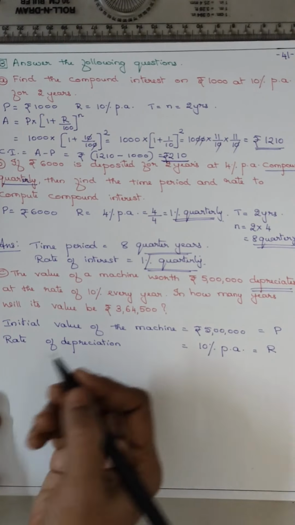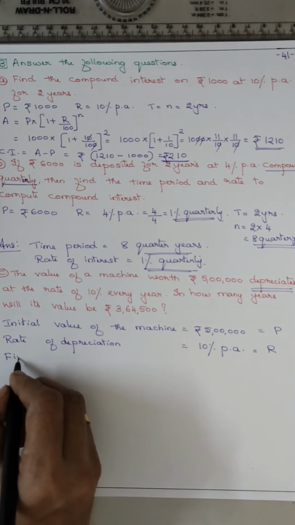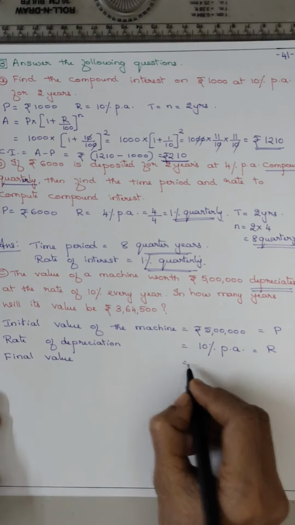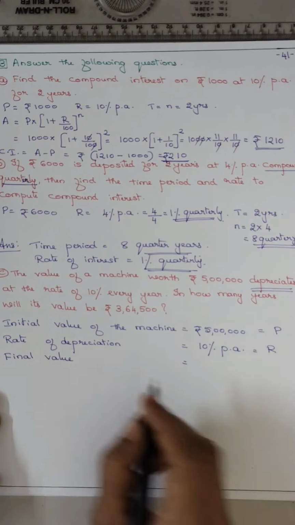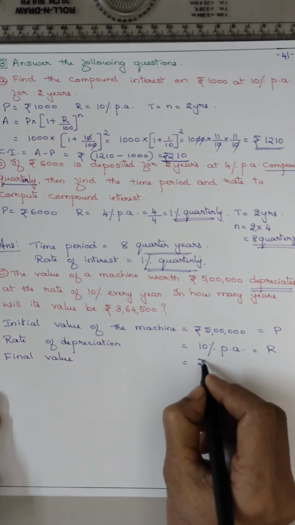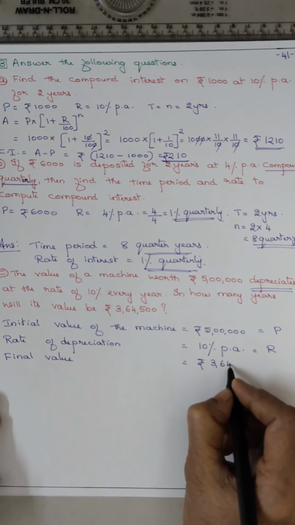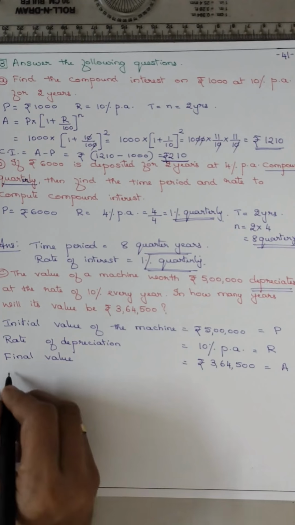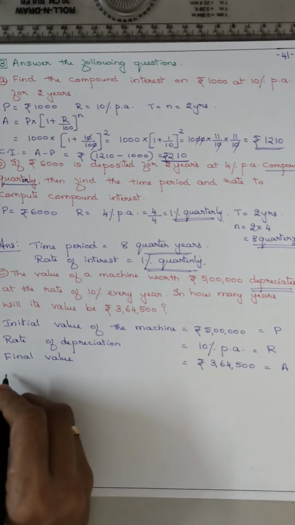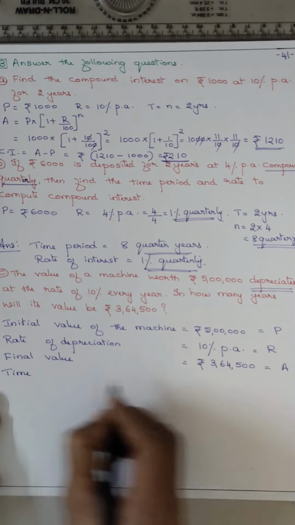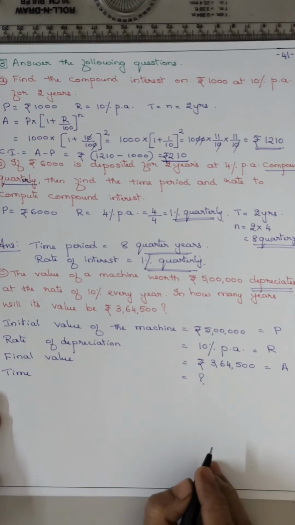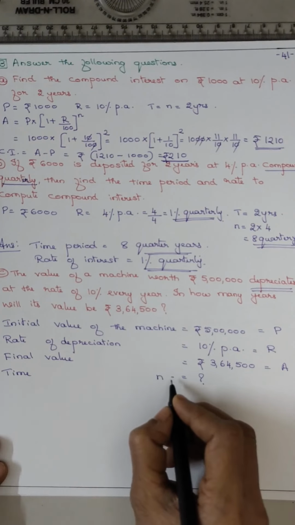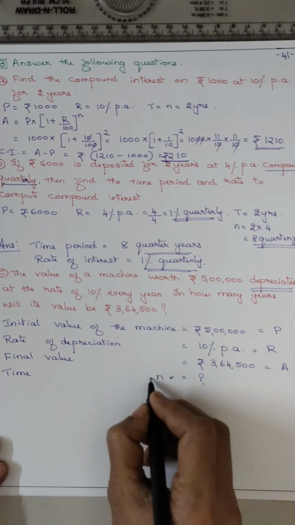Now the final value, in how many years it will be? The final value is rupees 3,64,500. That means A. Now they have asked you to find out in how many years. Time is equal to how much? N you have to find out, isn't it? N is equal to how much?